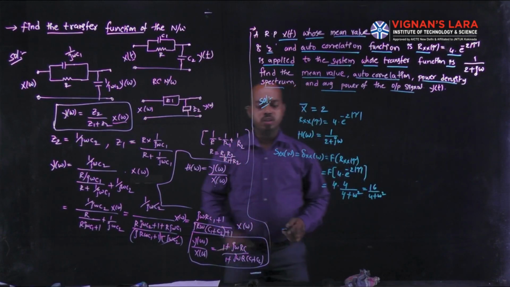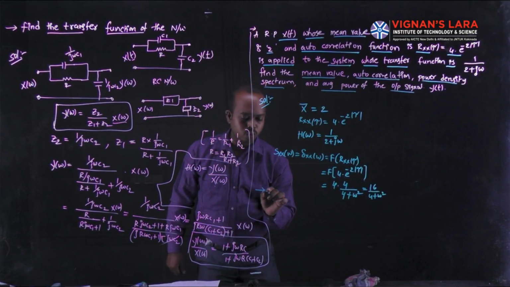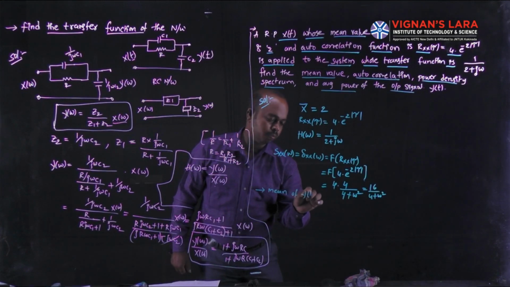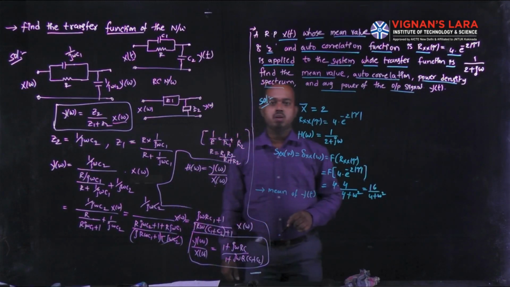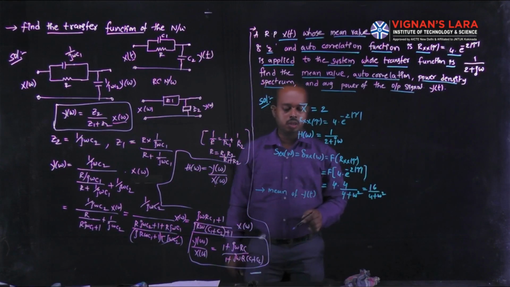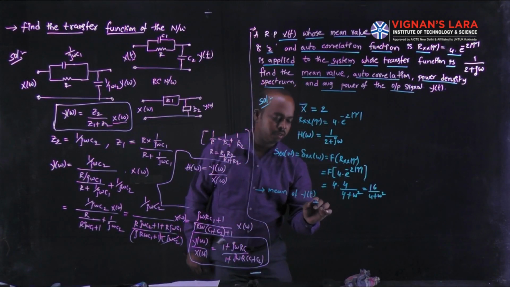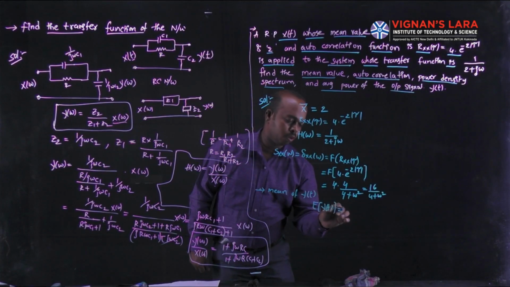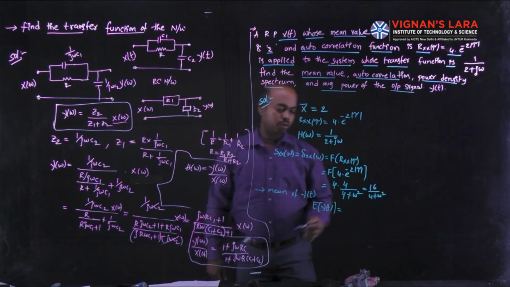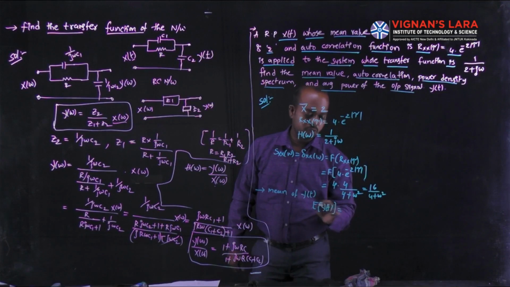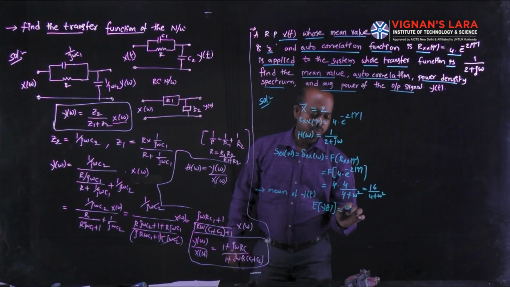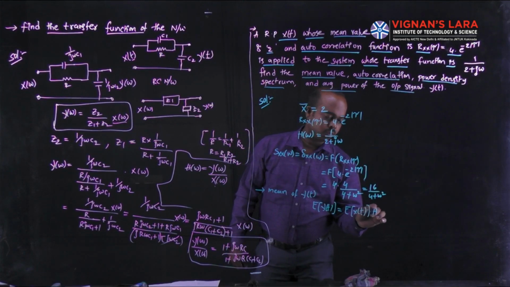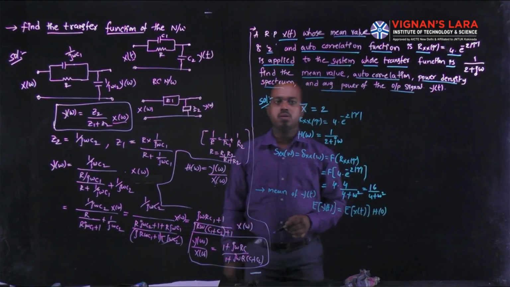The next one is, we can find the mean value of y(t). We have one property in a random process: the expectation of y(t) is equal to the expectation of x(t) into H(0), that is, the response of the system to the mean input.